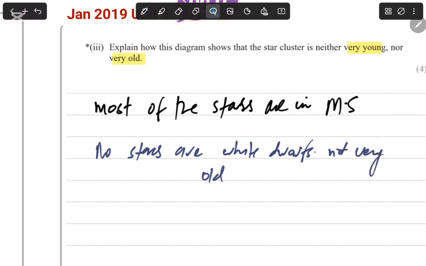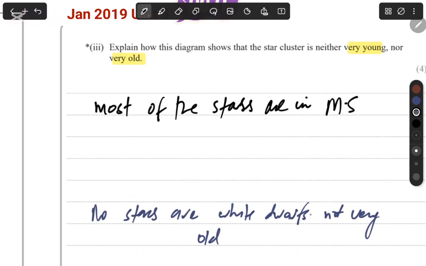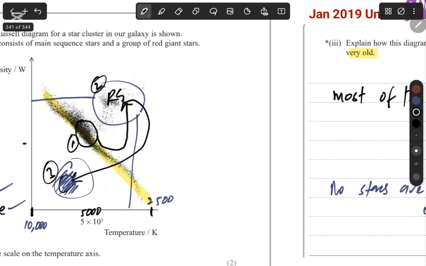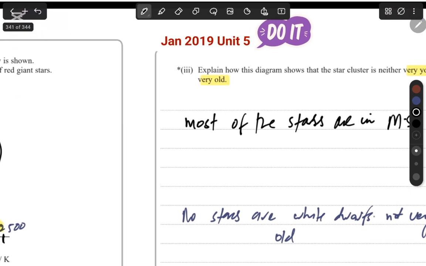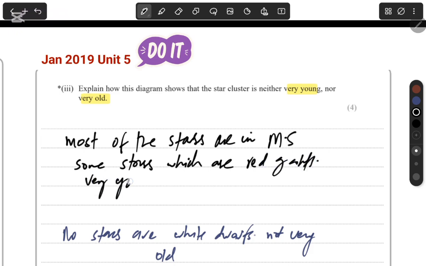Now I will write this much later as a point. Okay, let's put this down. The next thing you would write about is that there are a few stars that are red giants. So these stars cannot be very young either, because there are some stars that have evolved into red giants.